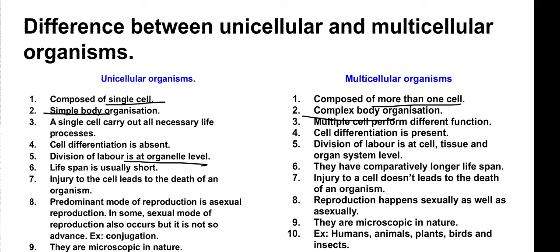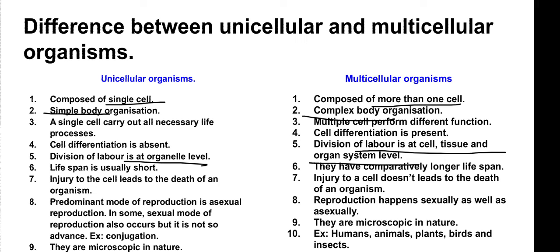But here in a multicellular organism, as you can see, division of labor is at the cell, tissue or organ system level. Meaning what? If a multicellular organism shows a cellular level of body organization, then some group of cells is performing one function, some other group of cells is performing a different function. The same thing is applicable in the case of tissues, that some tissues perform one function and some tissues perform another. And the same thing for the organ system level.